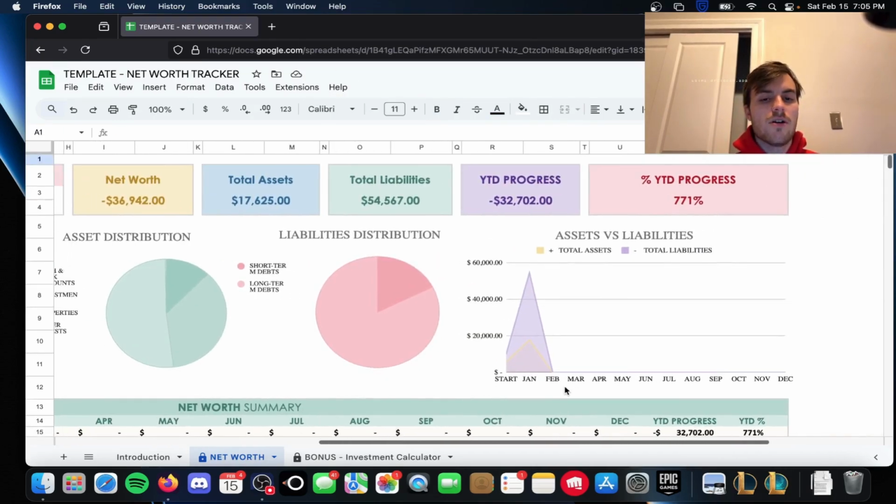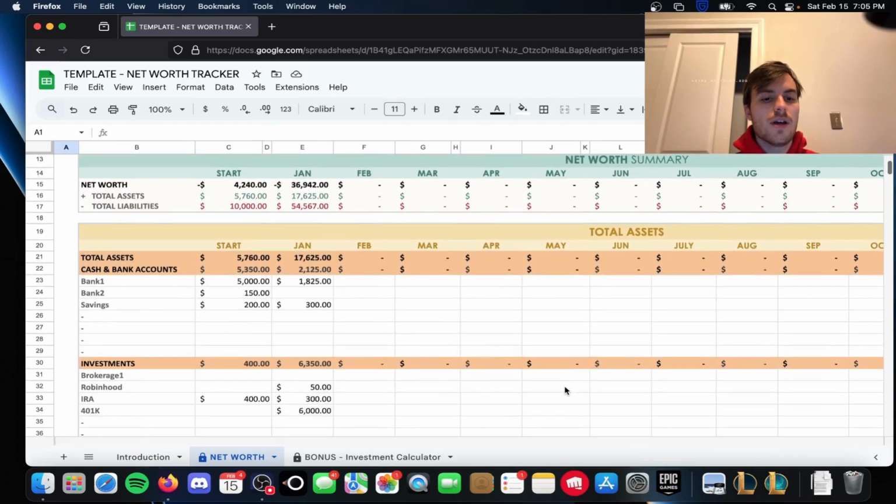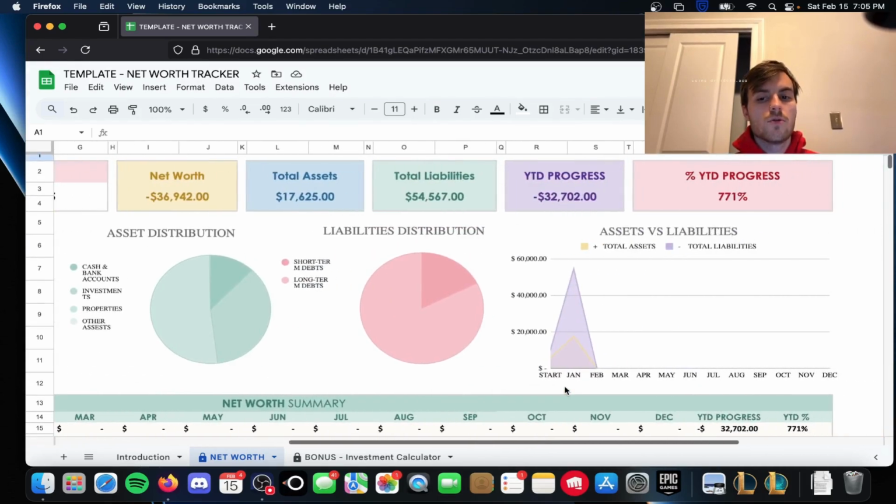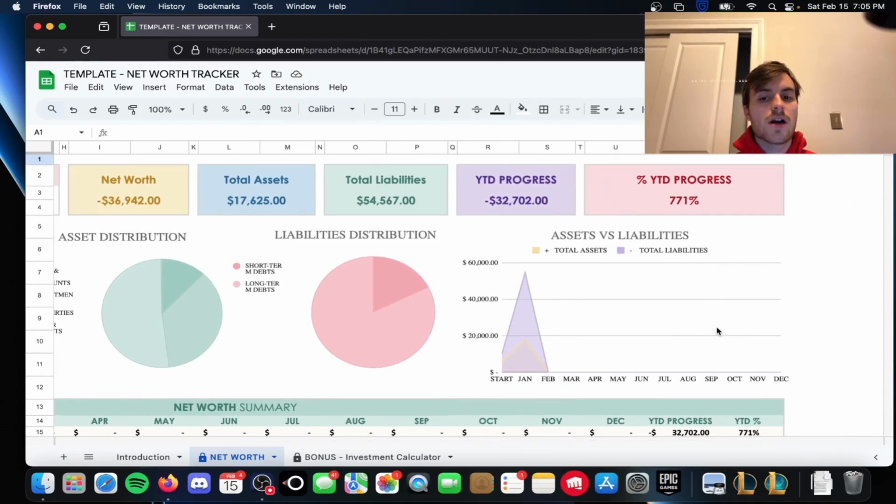But yeah, it's pretty much all there is to it, guys. It's pretty straightforward. It's a pretty cool little tool. I love seeing the progress I make over time, as I spend less, I save more, as my investments go up.